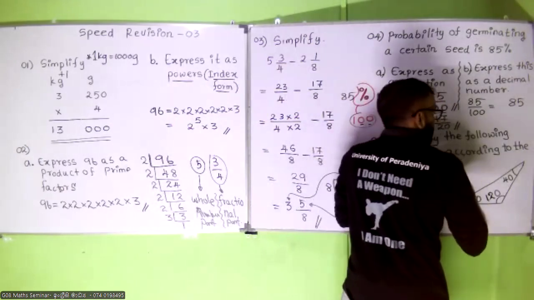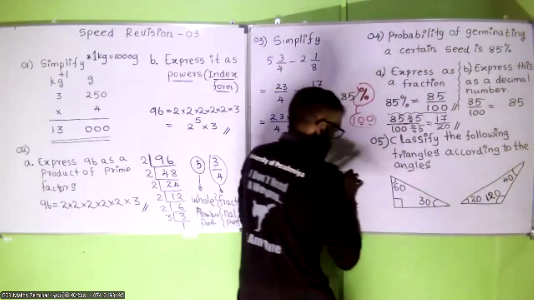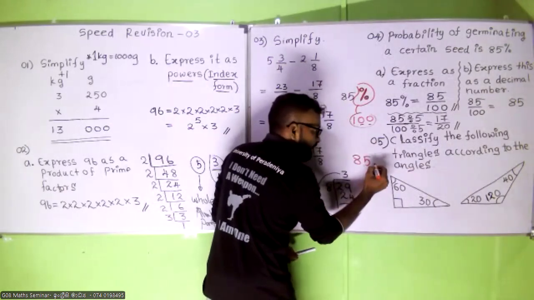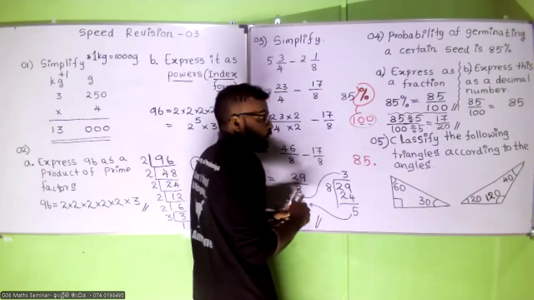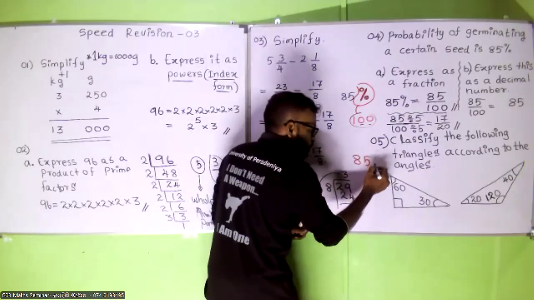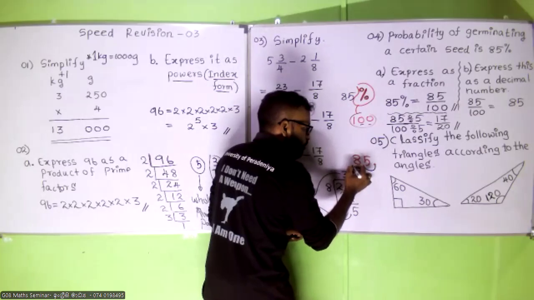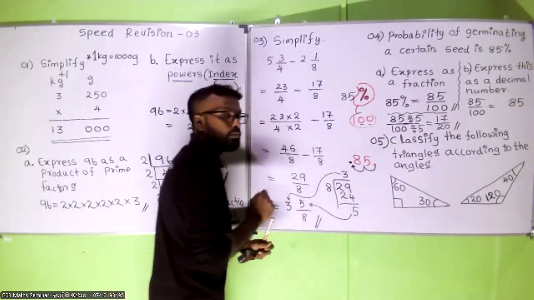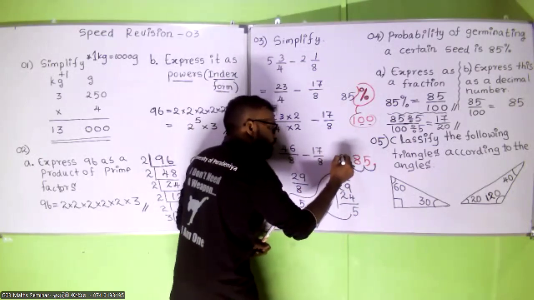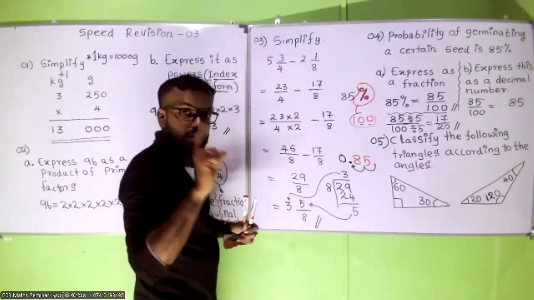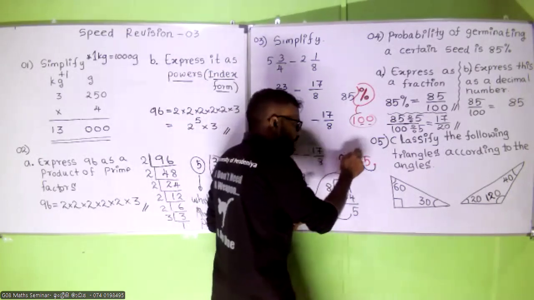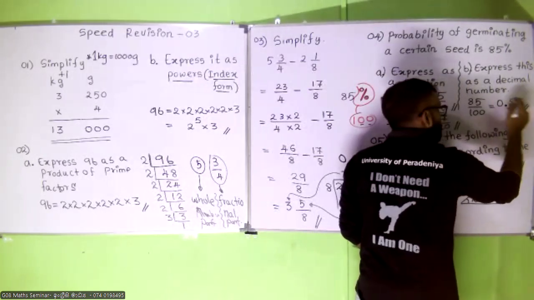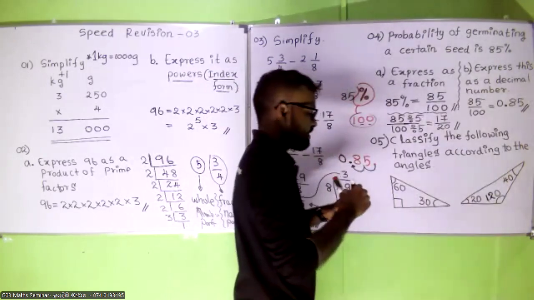So 85 can be written like this. Your decimal point is at the end. Jump your decimal point 2 times to the left: 1, 2. So the decimal point comes to this place. In front of the decimal point, put 0. So your answer will be 0.85. This is the decimal number.